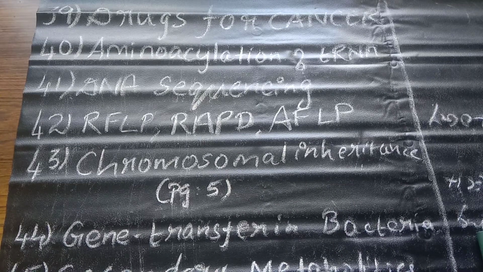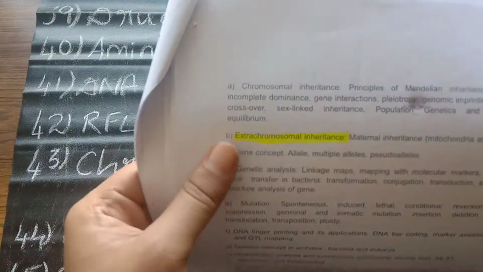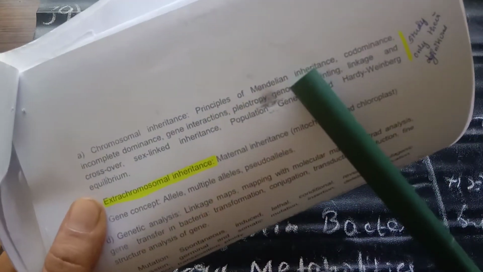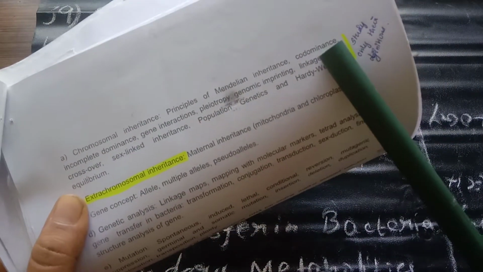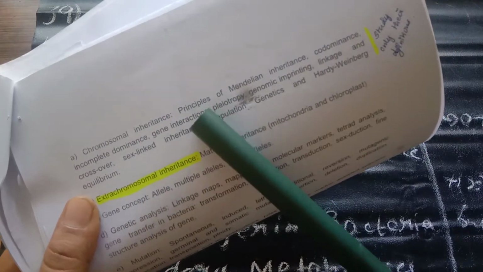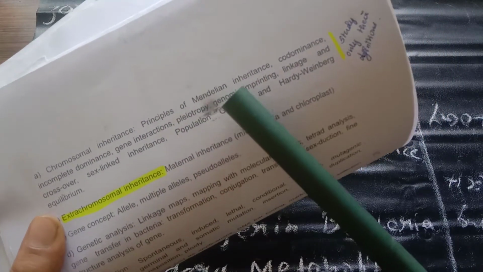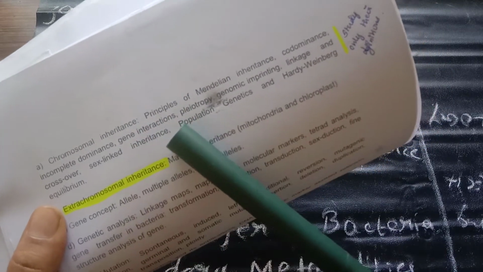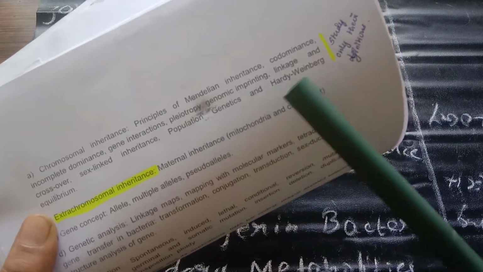Next is chromosomal inheritance. You can take page number 5 of your syllabus so that it will be helpful. I have my syllabus in my hand, friends. Chromosomal inheritance means you should study the principles of Mendelian inheritance, codominance, incomplete dominance, gene interaction, pleiotropy, genomic imprinting, linkage and crossing over, sex-linked inheritance, population genetics, and the Hardy-Weinberg law.